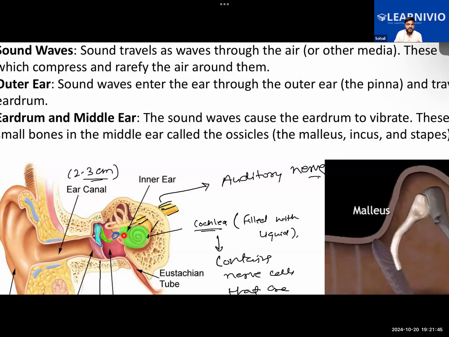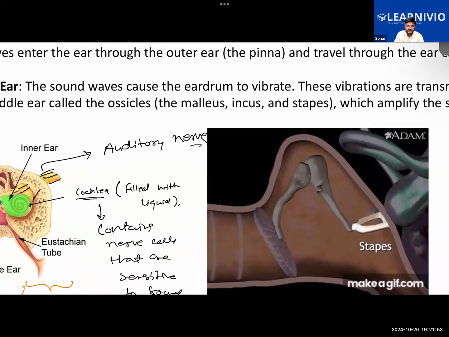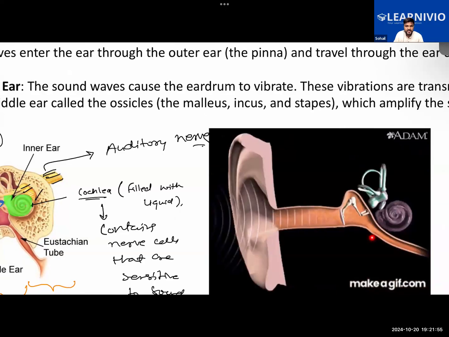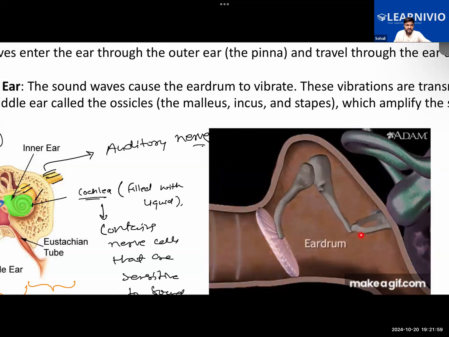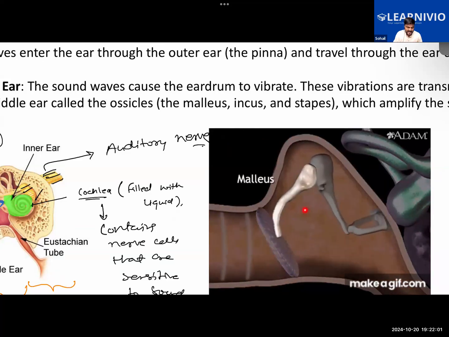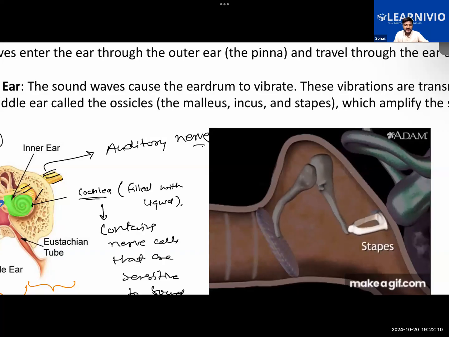The liquid inside the cochlea will start to vibrate. The vibrating stirrup here, that is the last bone, scientifically called the stapes, passes its vibration on to the liquid of the cochlea. The vibrating liquid of the cochlea will set up electrical impulses in the nerve cells present in it.